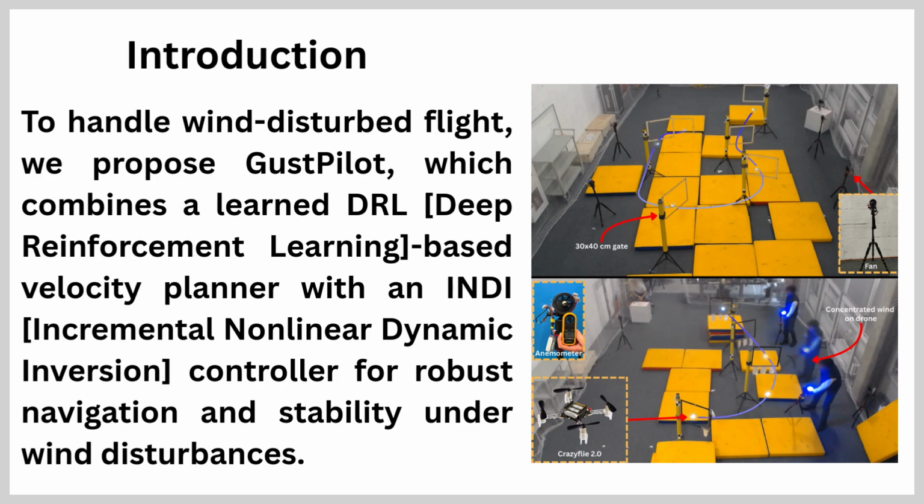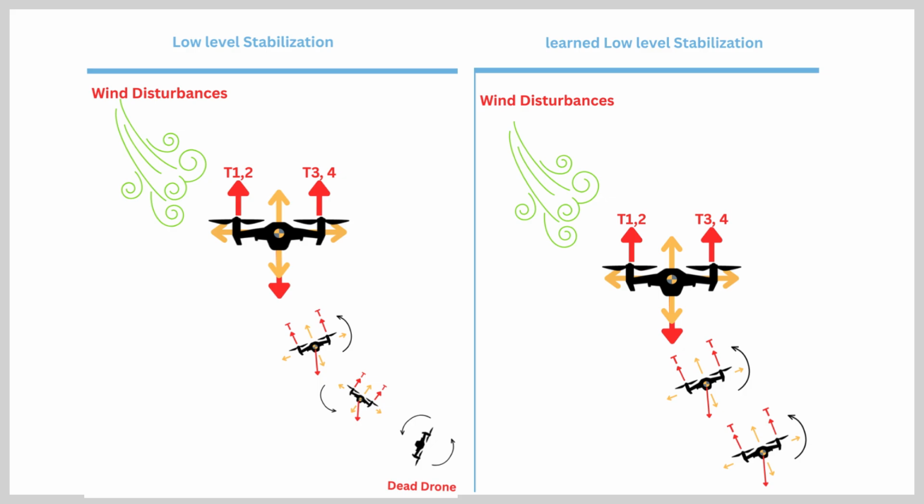To handle wind-disturbed flight, we propose GustPilot, which combines a learned DRL, deep reinforcement learning, based velocity planner with an INDI, incremental nonlinear dynamic inversion, controller for robust navigation and stable tracking. The figure illustrates the value of learned low-level control. Under the same wind disturbance, the conventional stabilizer loses balance and leads to failure, while the learned stabilizer compensates more effectively and keeps the quadrotor stable.